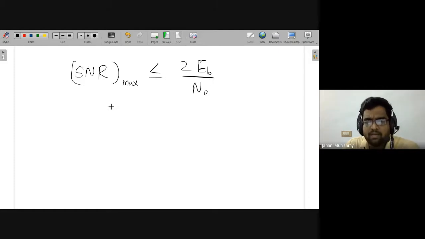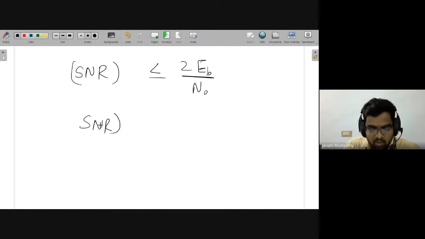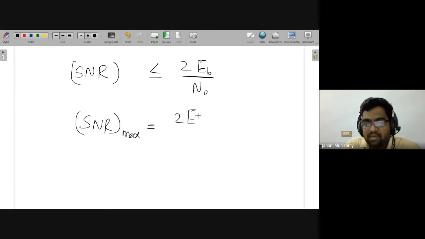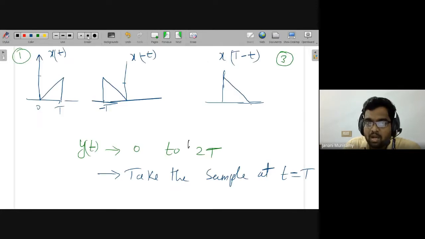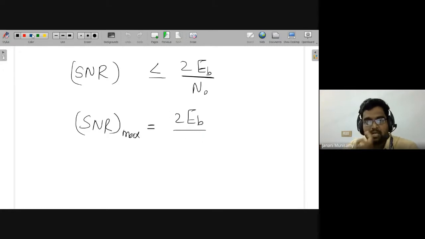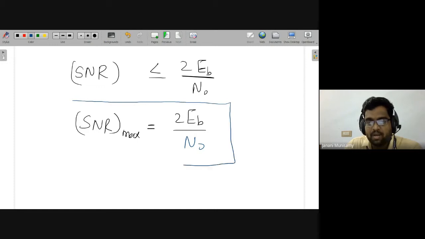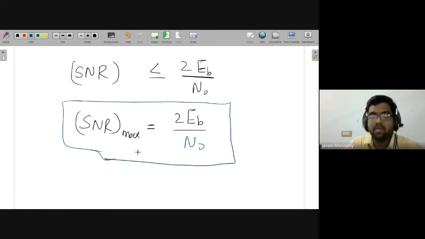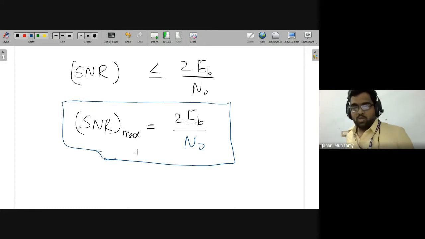Then what is the maximum signal to noise ratio in the case of the matched filter? That is 2 EB by N naught. Mostly in the exam, we will get questions based on this. What is the maximum signal to noise ratio for the matched filter? That is 2 EB by N naught.